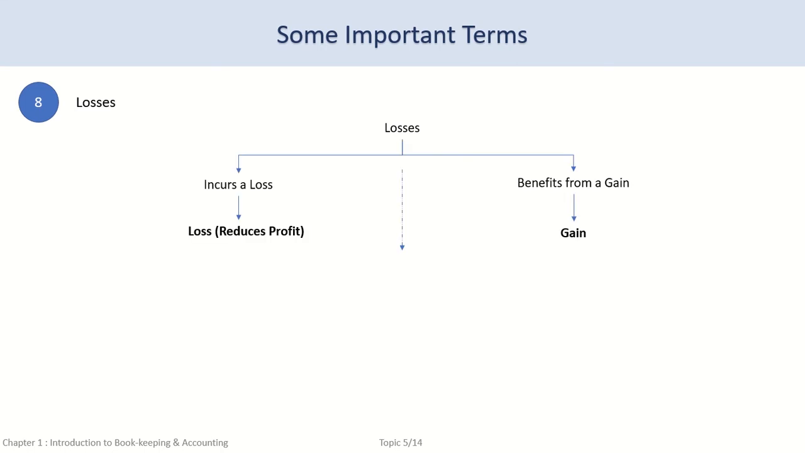The next term used in bookkeeping and accounting is losses. During the course of business, we may come across certain events which may cause us to lose money or income. In this case, although no service has been provided, yet the business can lose money. Such events are called losses. Sometimes it's intentional, whereas at other times it's unexpected.